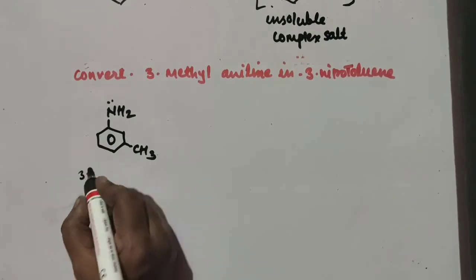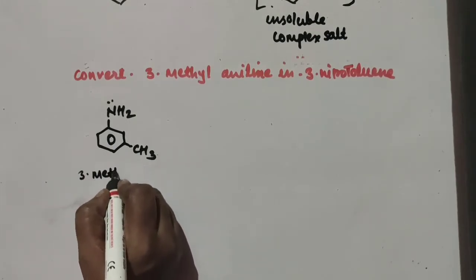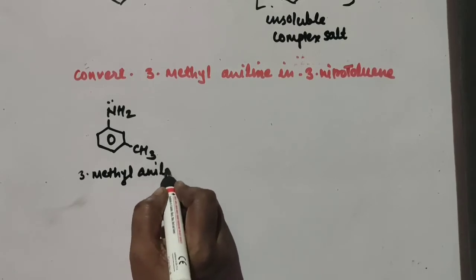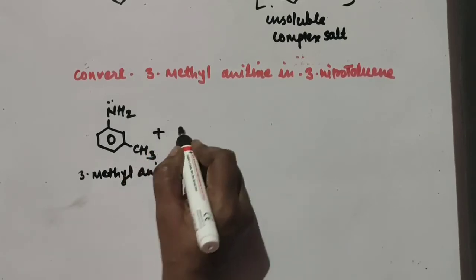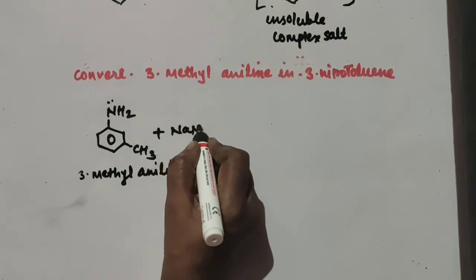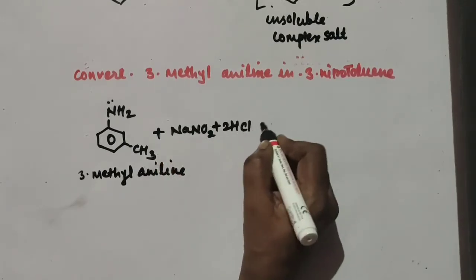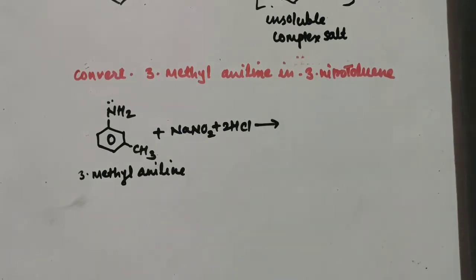This 3-methyl aniline is treated with NaNO2, that is sodium nitrite, and HCl. We have seen the reaction already in the formation of diazonium salt.